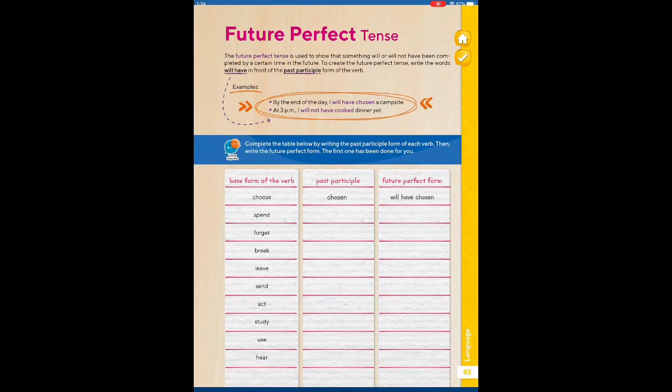Then if we go to page 93, you're going to find something that is called future perfect tense. We have seen the perfect tense before, but never the future tense. I'm sorry, the future perfect tense. So we're going to use the past participle. It says the future perfect tense is used to show that something will or will not have been completed by a certain time in the future. To create a future perfect tense, write the words will have in front of the past participle form of the verb.